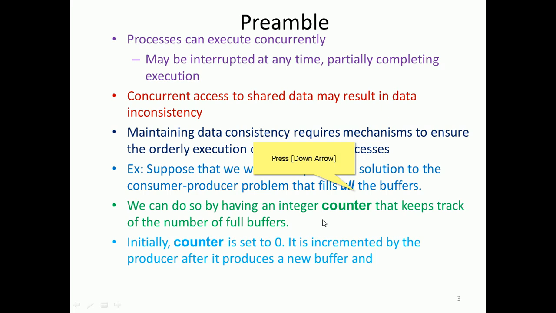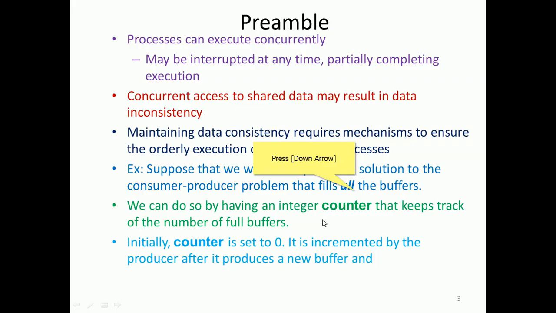Initially the counter is set to 0, right. The counter is incremented by the producer. After producing the new item, the producer puts the product in the buffer and advances the counter, right. This says that one product has been produced and is available in the buffer. Somebody who is interested, a consumer, can use it. Like this it goes on until the counter becomes maximum, which means the buffer is full.